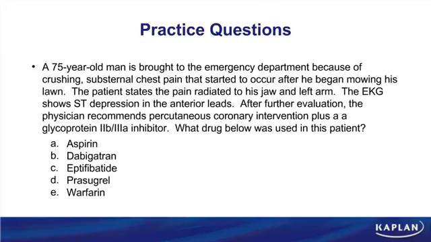Here's question 2. Pause the video, review the question on your own, and then we will discuss. A 75-year-old man is brought to the emergency department because of crushing substernal chest pain that started to occur after he began mowing his lawn. The patient states the pain radiated to his jaw and left arm. The EKG shows ST depression in the anterior leads. After further evaluation, the physician recommends percutaneous coronary intervention plus a glycoprotein 2B3A inhibitor. What drug below was used in this